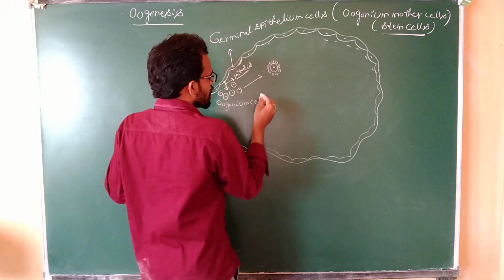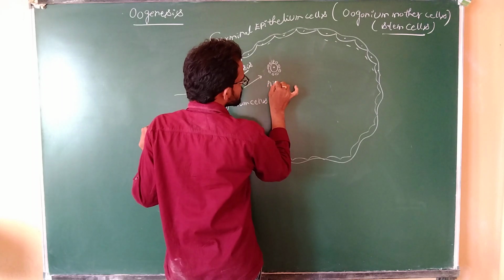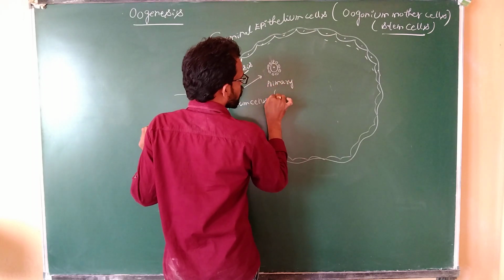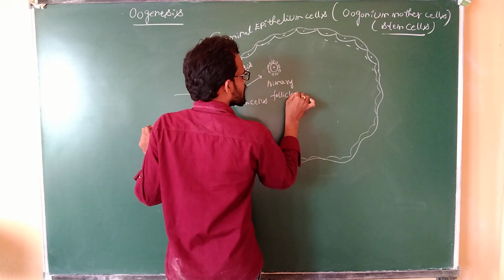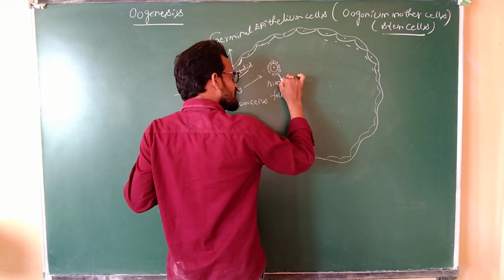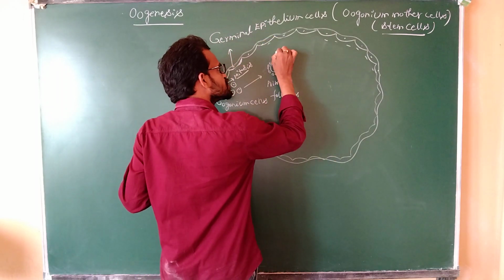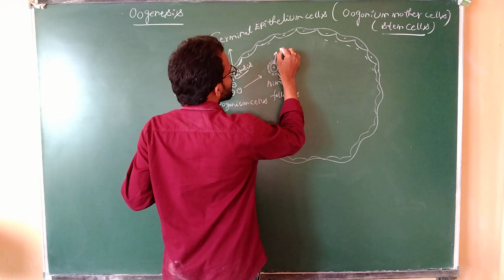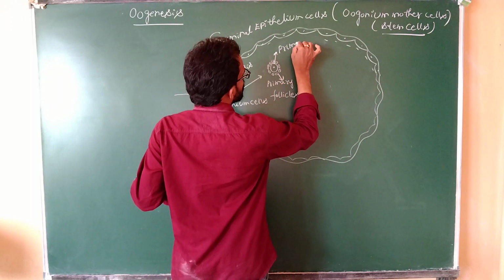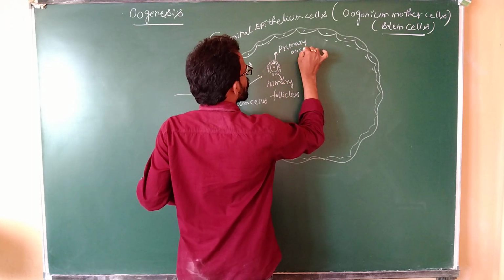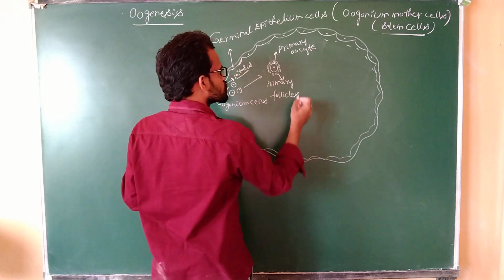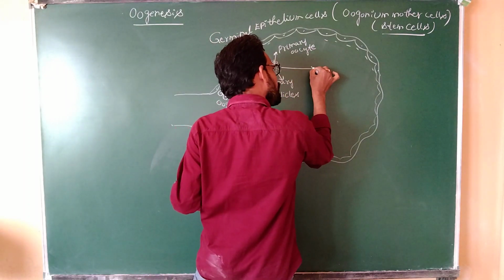What is the name of the follicular cells? Primary follicles. This one indicates the primary follicles, and this one is the primary oocyte.